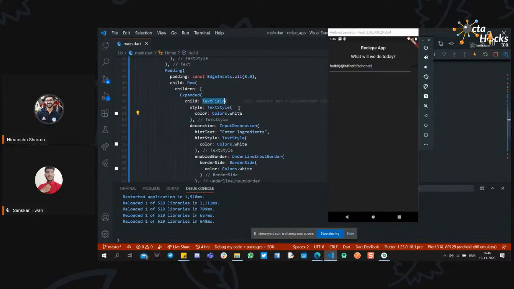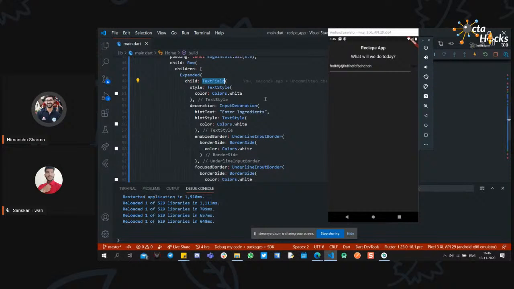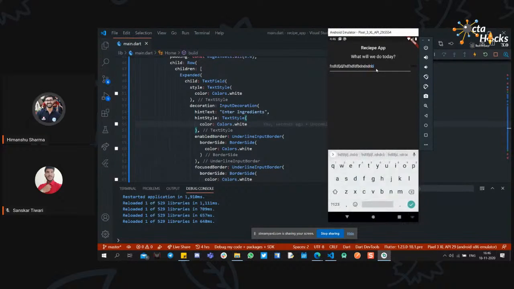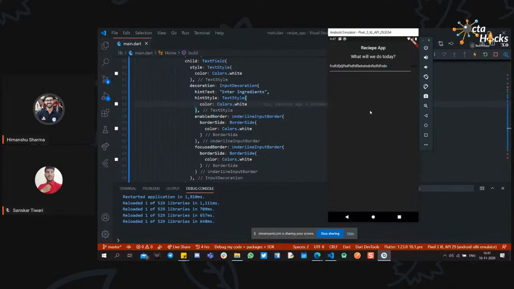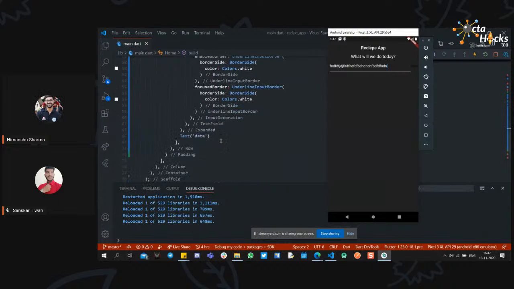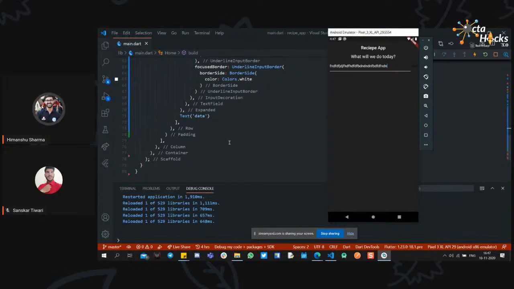So text field has various types of properties. Some of them we have covered right here, like the style property to display the text with a particular style, whatever you want, like color white or font size. For the decoration to be visible on a dark background, we can use the decoration property and use enabled border and focused border to change the color of the text field. Also, at the right side of this text field, we require a button. Currently it is a text, so we have to create a button.